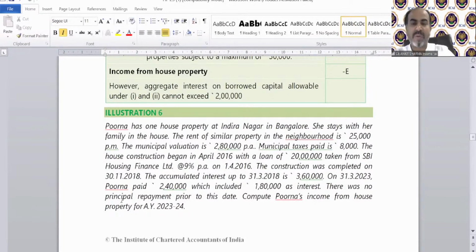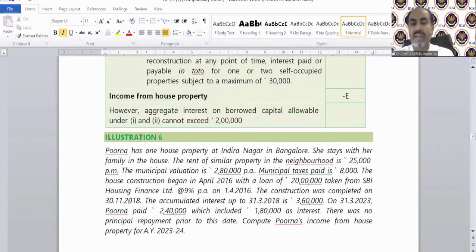Purna has one house property at Indranagar in Bangalore. She stays with her family in the house. The rent of a similar property in the neighborhood is 25,000 per month. The municipal valuation is 280. Municipal taxes are 8,000. The construction began in April 16 with a loan of 20 lakh taken from SBI housing loan from 1/4/2016. The construction was completed on 30/11/18. I've told you if this date is 31st March 18, then we need not calculate PPI, but this is 30/11/18, so PPI will also be calculated. Accumulated interest has been given in the question, 360.